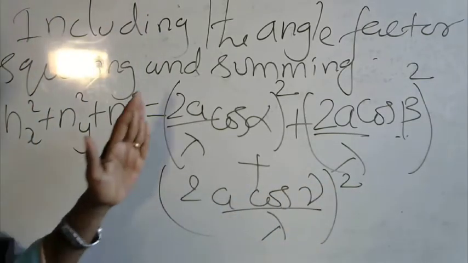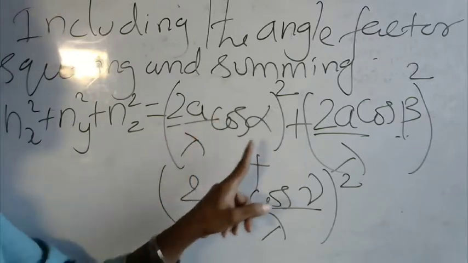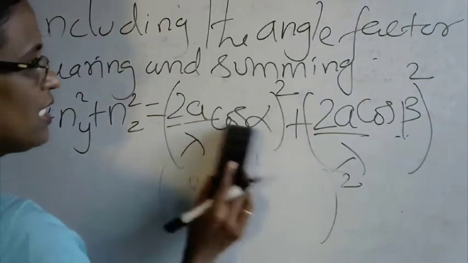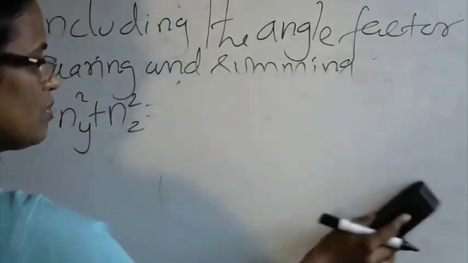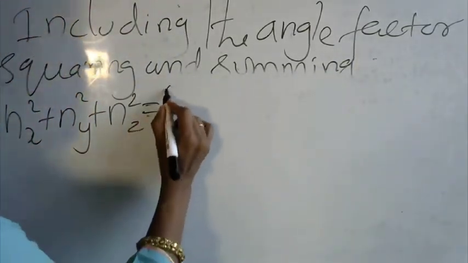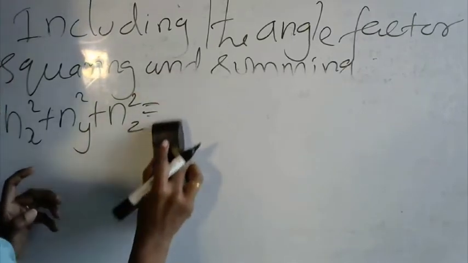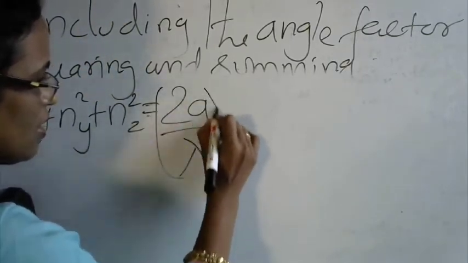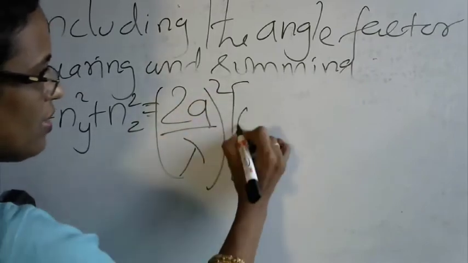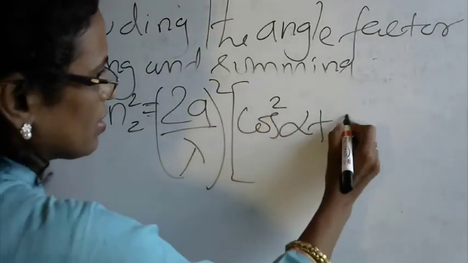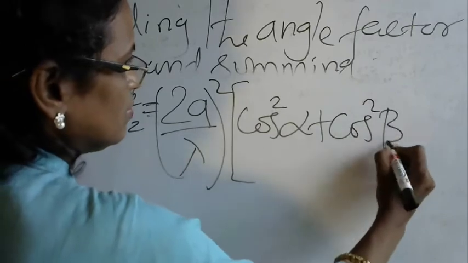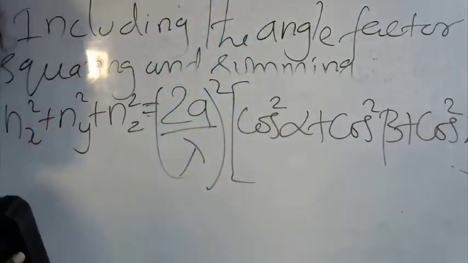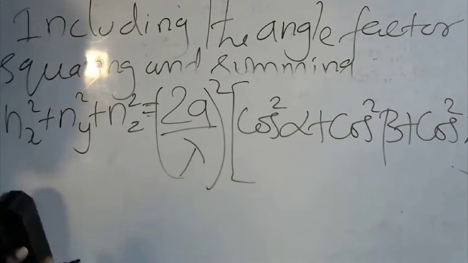So take the common factor 2a by lambda out on one side, leaving cos square alpha plus cos square beta plus cos square gamma inside the bracket.